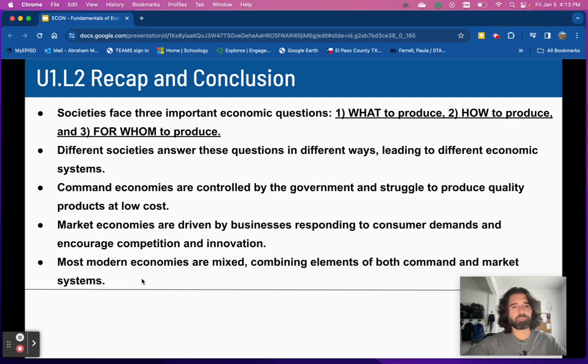So to recap, societies face three important economic questions: what to produce, how to produce it, and for who. Different societies answer these questions in different ways, leading to different economic systems. Again, command economies are controlled by the government and struggle to produce quality products at a low cost. Market economies are driven by businesses responding to consumer demands, and they encourage competition and innovation. And most modern economies are mixed. They have a little bit of both command and market economies.